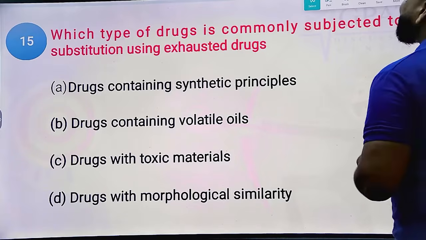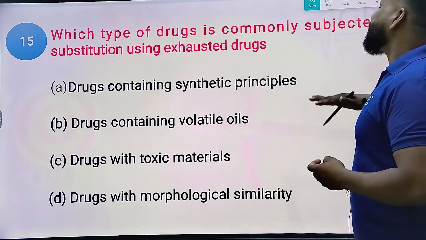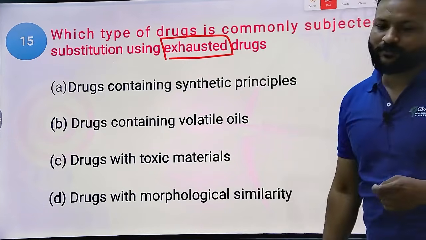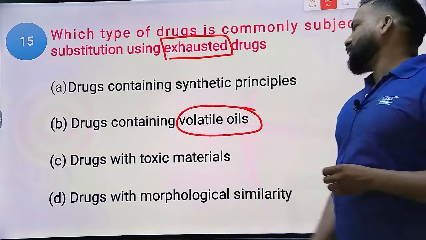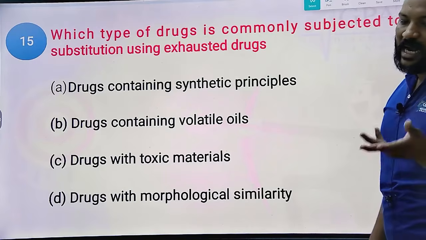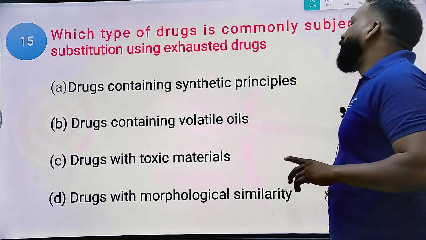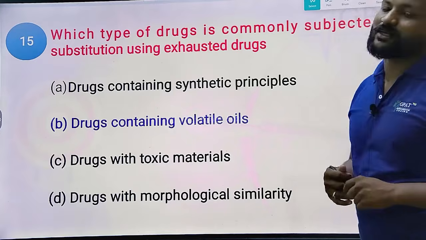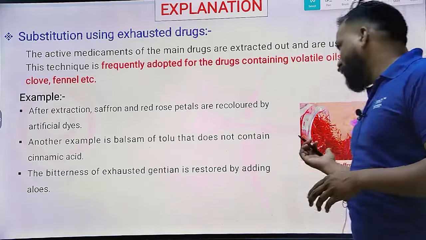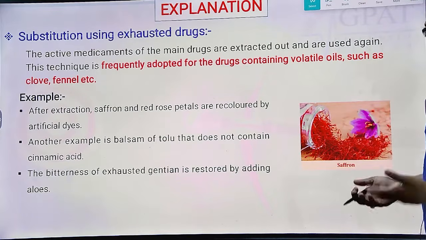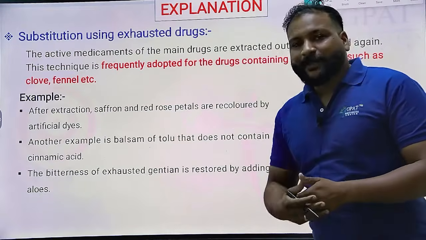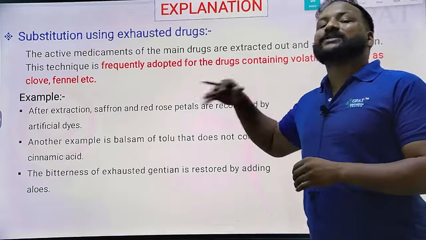Next question. Which type of drug is commonly subjected to substitution using exhausted drugs? Undoubtedly, what type of drugs can be easily exhausted? Volatile oils. If you see the word exhausted drugs, only one option fits: drugs containing volatile oil. Examples are saffron and clove. All volatile oil containing drugs can be adulterated by this method, substitution using exhausted drugs.